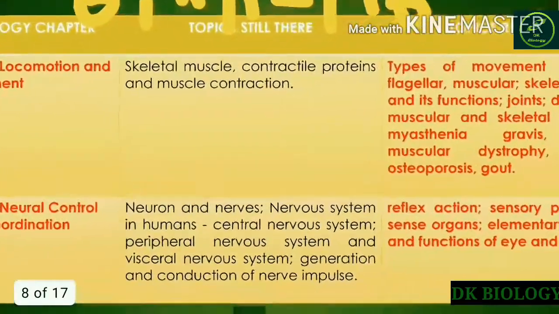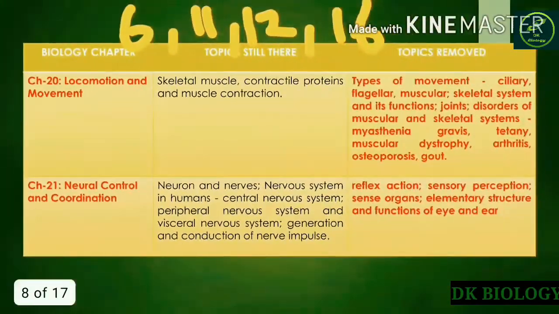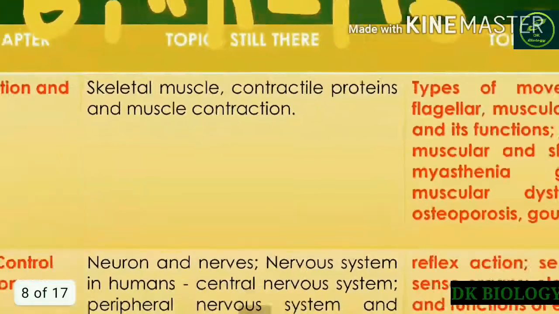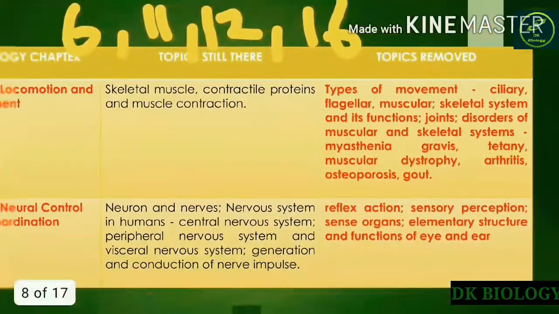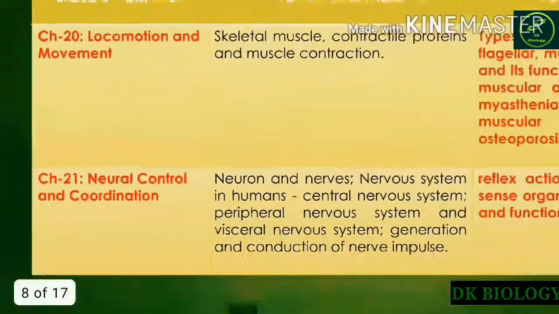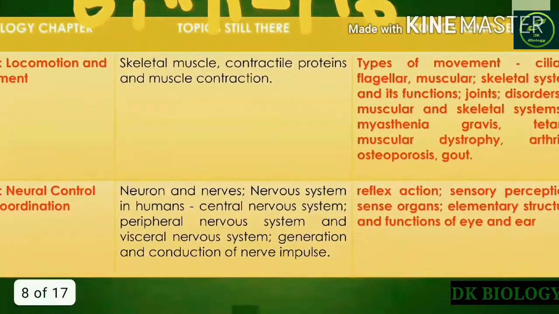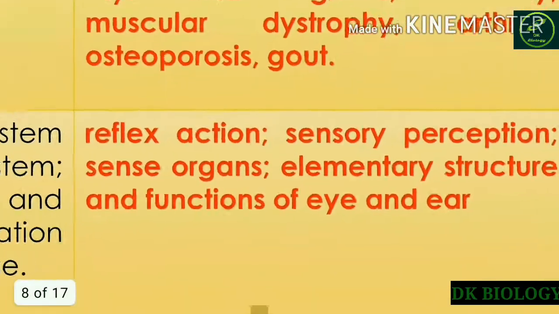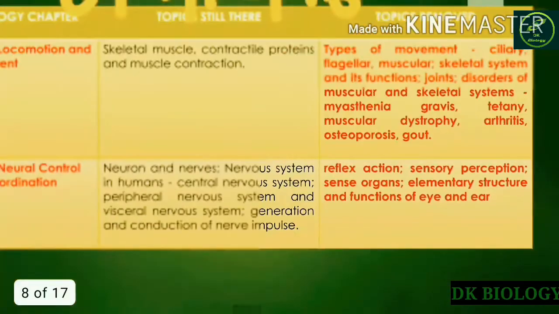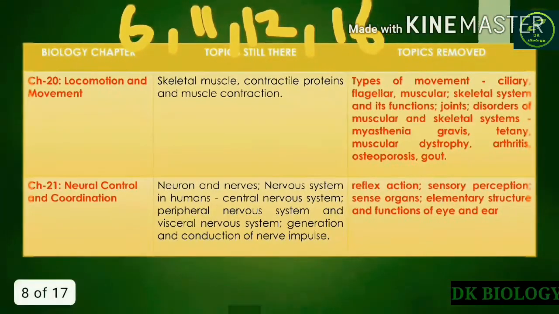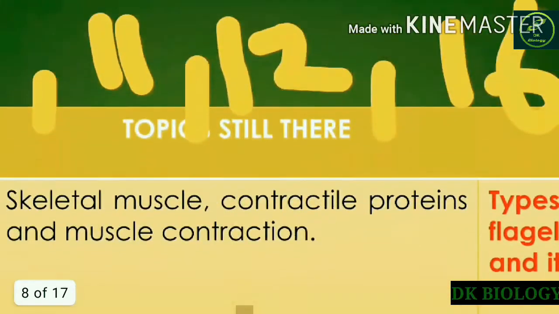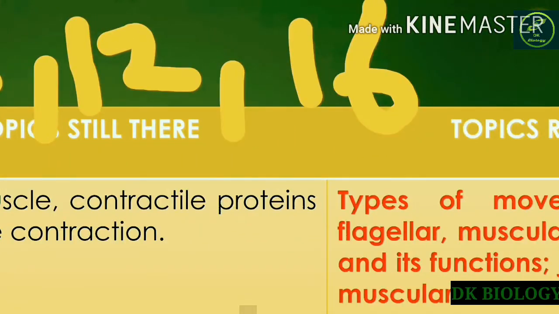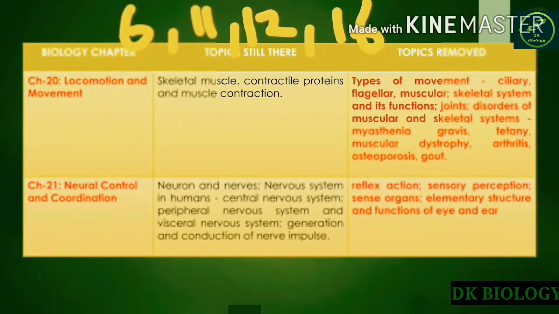The next, 20th chapter, locomotion and movement. The only topics you have to do are this much, and the rest has been removed. And neural control and coordination, the last chapter of this unit and of your plus 1 biology course, these topics you don't have to touch. These topics have been removed from the syllabus. So it means chapter 6, chapter 11, 12 and chapter 16, these 4 chapters have been removed from the syllabus.